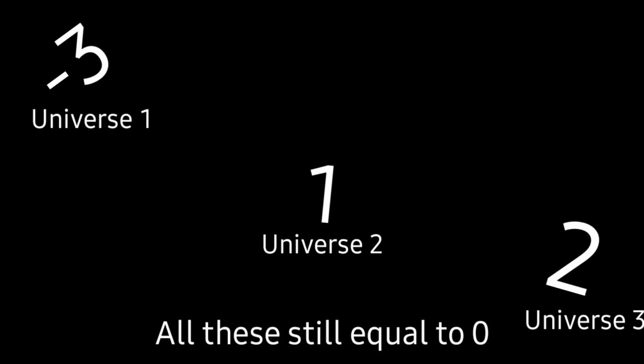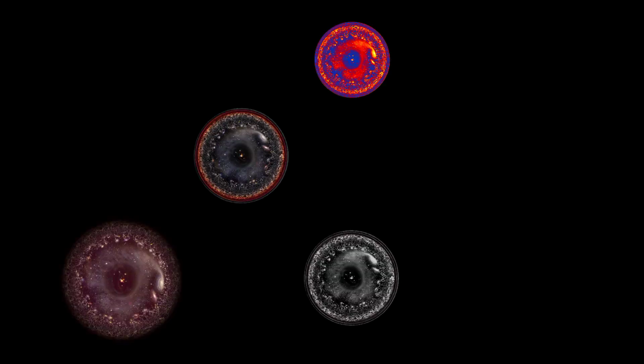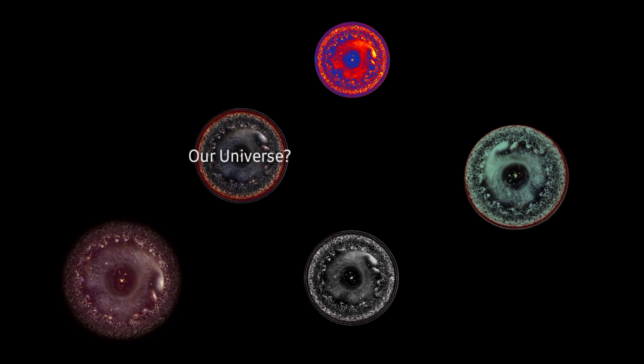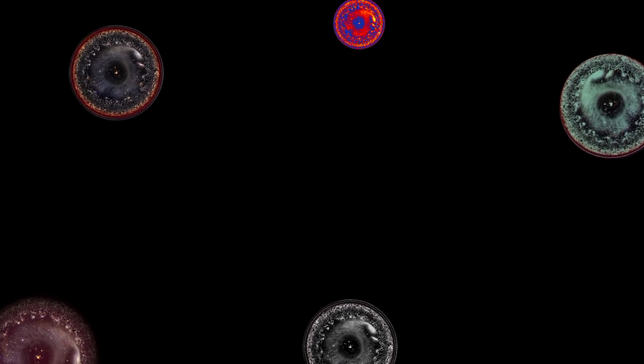Now let's go back to 0, and this time let's split it into 3 different parts, and each one is a universe of its own. You could actually split 0 infinitely many different ways, and hence you would get infinite universes, or a multiverse. Now our infinite set of universes would be getting away from each other as the space between them is expanding. And we would end up with empty space or 0.